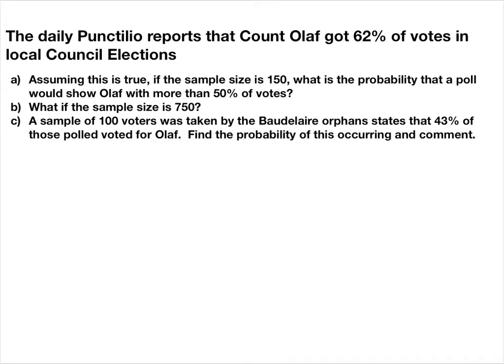In this book, the Baudelaire orphans is who the book is about, and they're constantly fighting against this guy named Count Olaf. And he has a newspaper that he and his henchmen produce called the Daily Punctilio. And so I thought this was an interesting version of the question that the textbook asked, so that we could add that in for those of you who have read it or whatever. So here's the question. The Daily Punctilio reports that Count Olaf got 62% of votes in local council elections. Assuming this is true, if the sample size is 150, so they asked 150 people, what is the probability that a poll would show Olaf with more than 50% of votes?